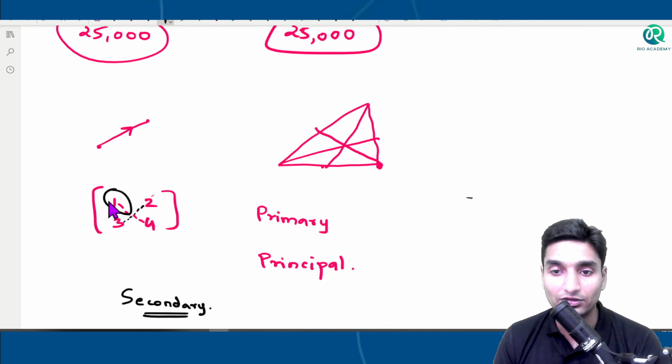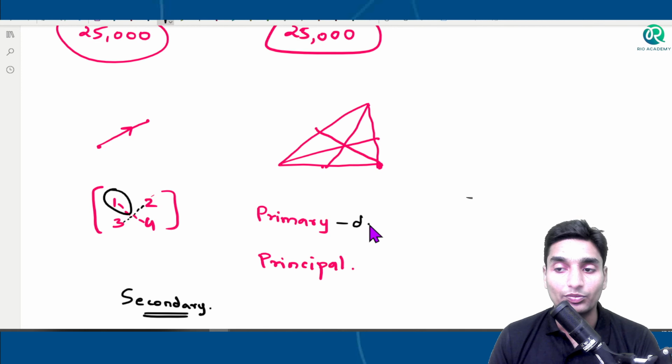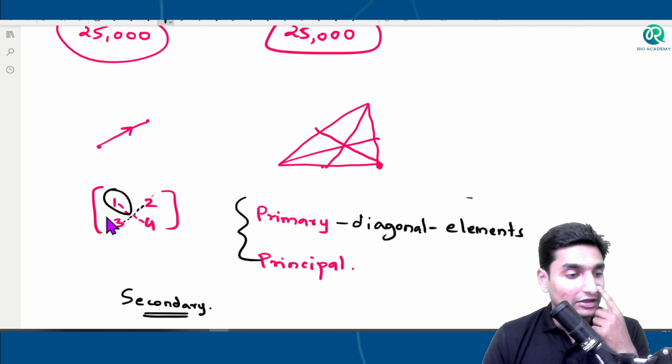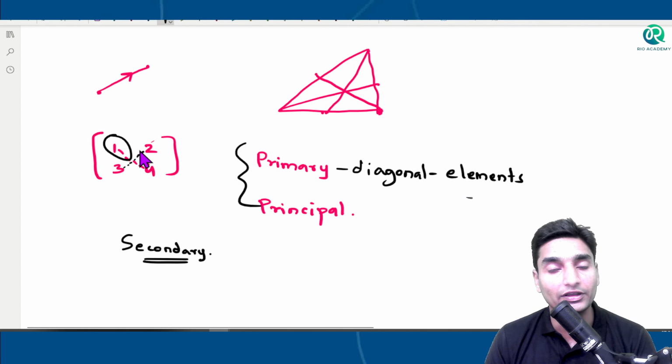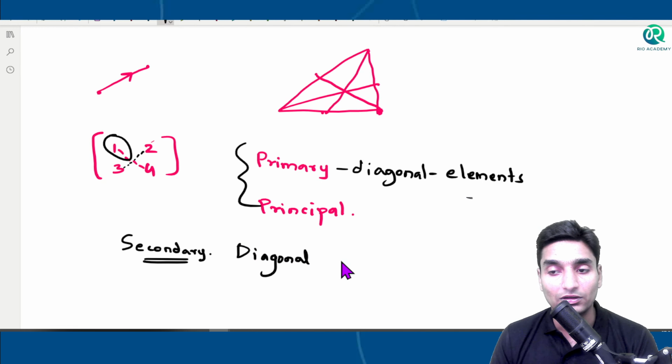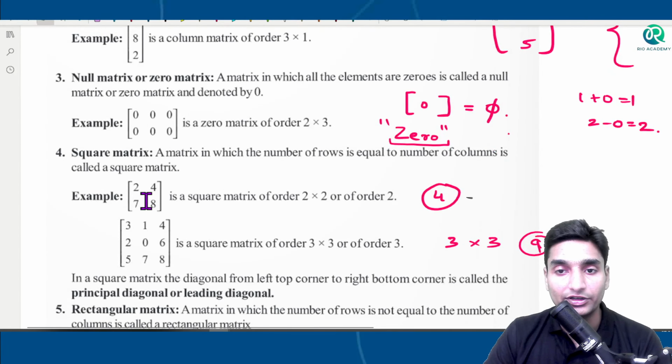Basically we have to start here, hence the diagonal from here is known to be primary diagonal, and the elements are known to be primary diagonal elements, or principal diagonal elements. And now here elements 2 and 3, they are basically known to be secondary diagonal elements, because this is a secondary diagonal, first diagonal and second diagonal, hence secondary diagonal. The elements are known to be secondary diagonal elements. Okay, so this is what they have said out loud here in the part of fourth property.